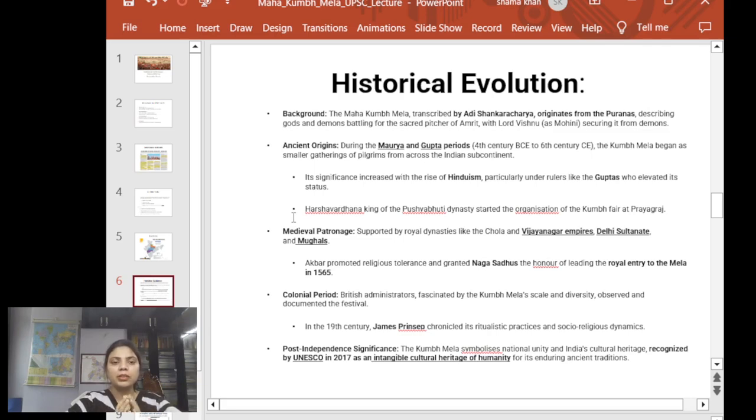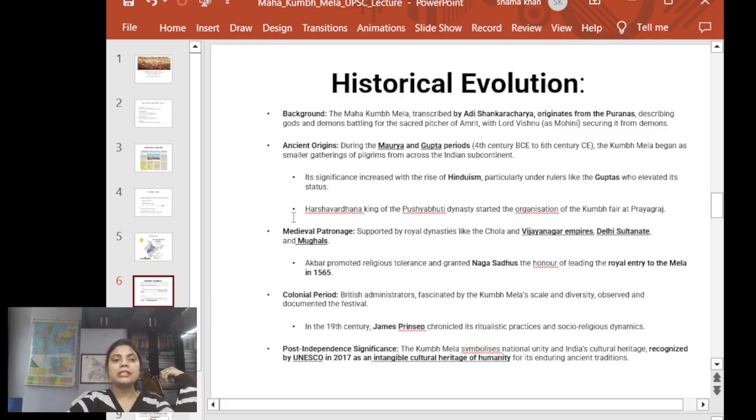So the mythological history of this Kumbh Mela is related to Samudra Manthan. There was a rishi who cursed all the devtas, saying your power will not be the same as you are enjoying right now. The asur got this information, and they planned to attack the devtas. So all the devtas gathered, visited Vishnu Bhagwan, and asked for help.